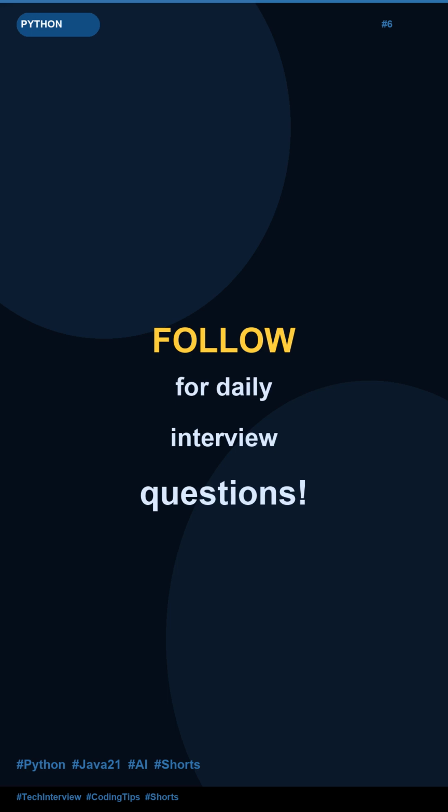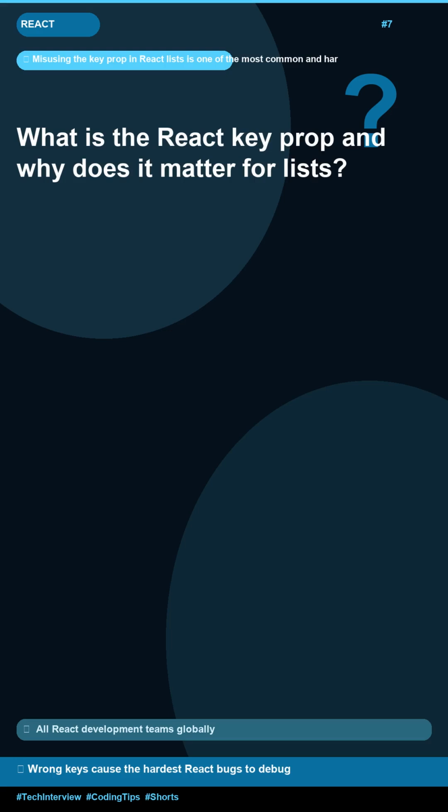At contextlib.contextmanager. Generator-based shortcut. Interview question. What is the React key prop and why does it matter for lists?